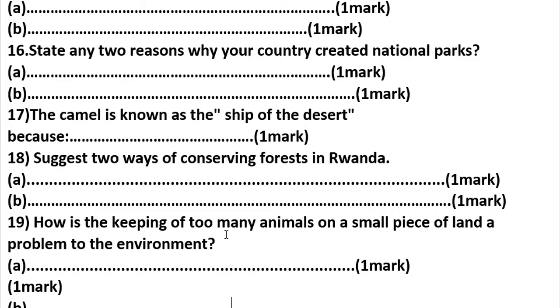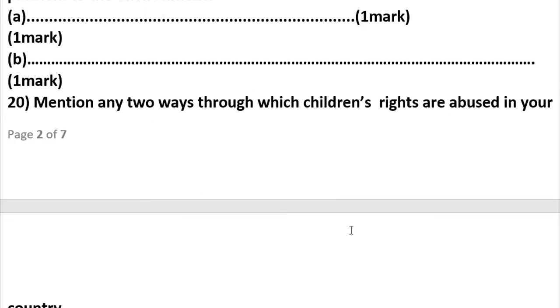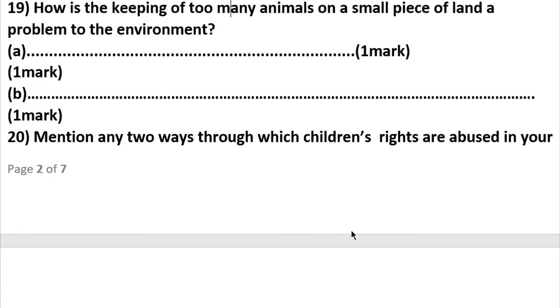How is the keeping of too many animals on a small piece of land a problem to the environment? Looking at question number 19, we can say it leads to soil infertility.